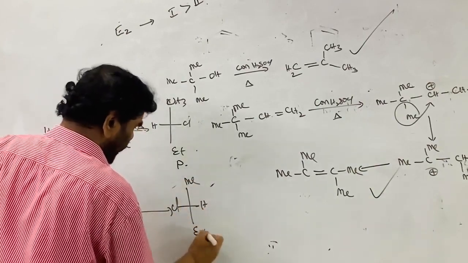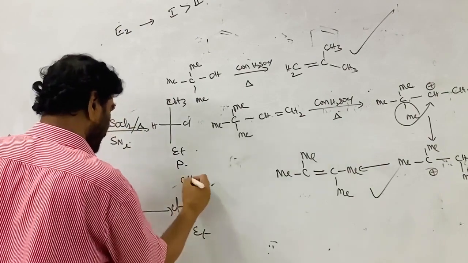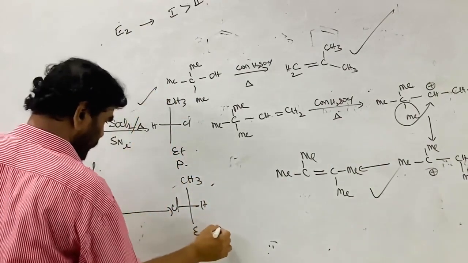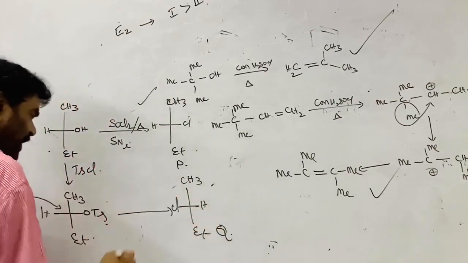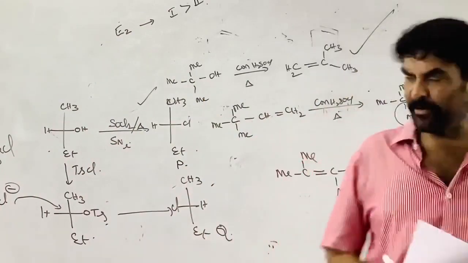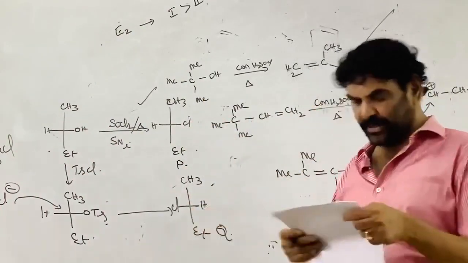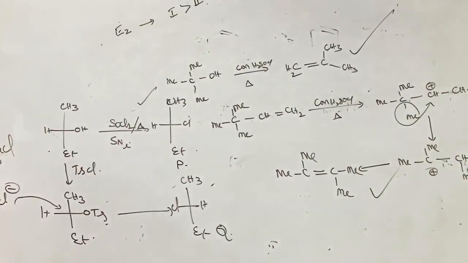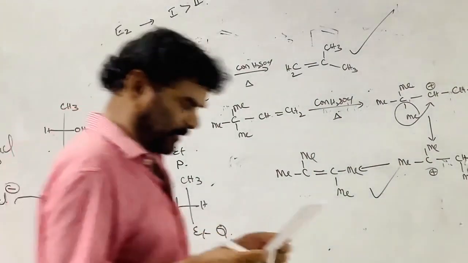That is ethyl. This is CH. This is retention of the configuration, P, Q. This is the inversion of the configuration. Here retention, the same side chlorine is attacking. Here the inversion of the configuration. P, Q, R respectively are C. Answer C is correct. P has the retention of the configuration while the other has the inversion of the configuration.